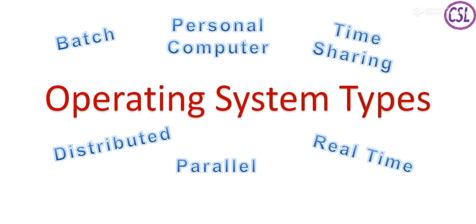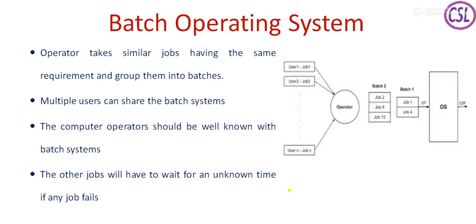In this video we are going to discuss operating system types. So we start our discussion with the batch operating system. In case of a batch operating system, we have an operator. That operator is accessed by the different users. Each user has different jobs for execution.